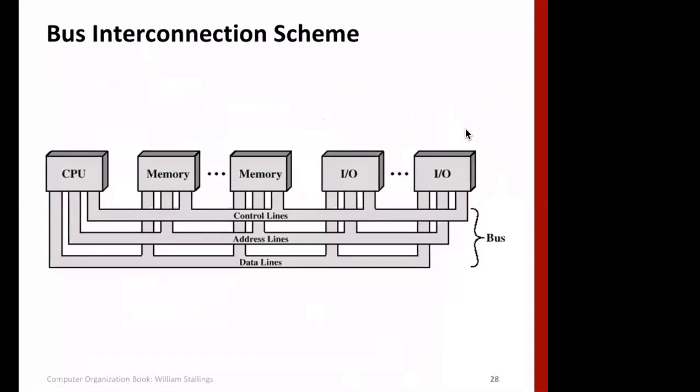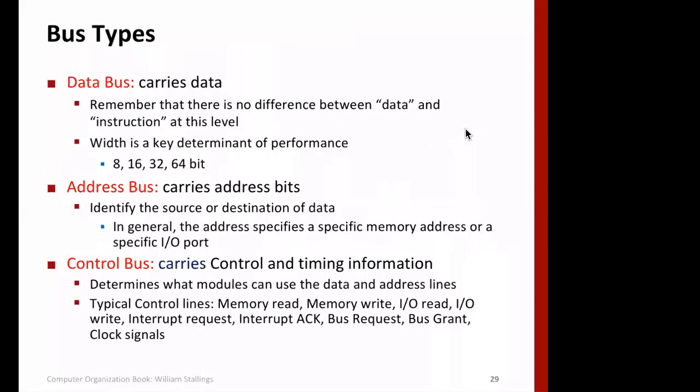This is the structure: the CPU is connected to multiple memory modules and IO devices through these buses. So we have the data bus, the address bus, and the control bus.